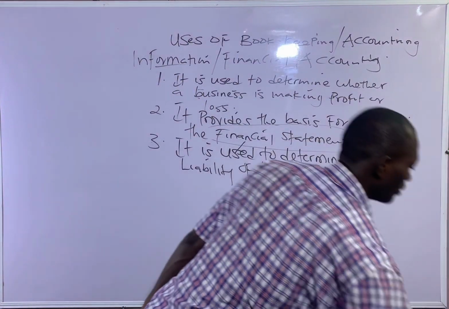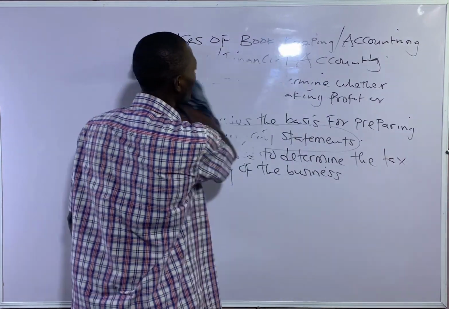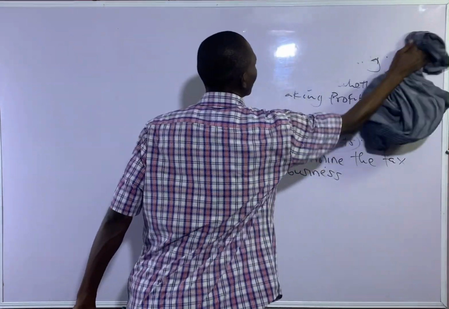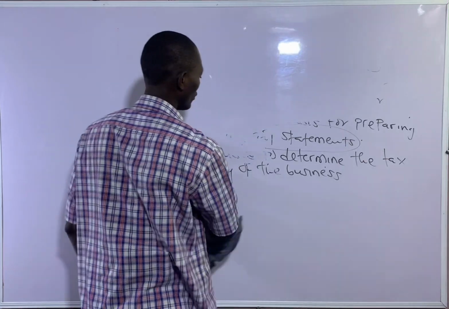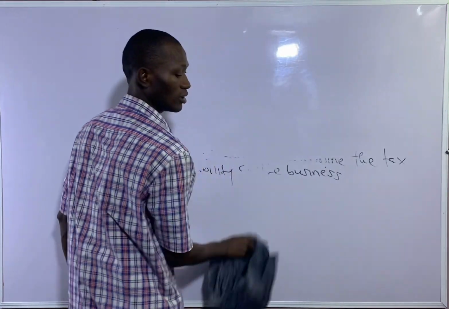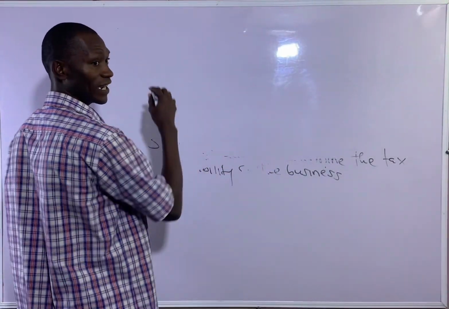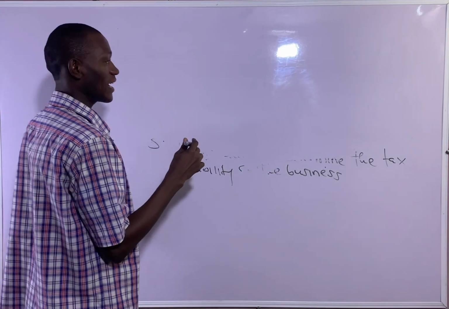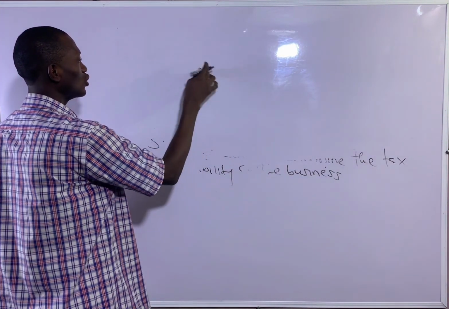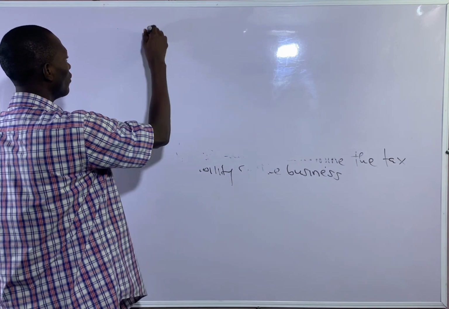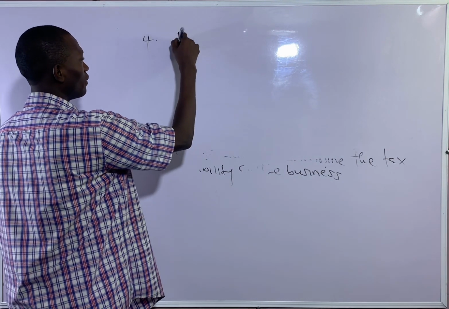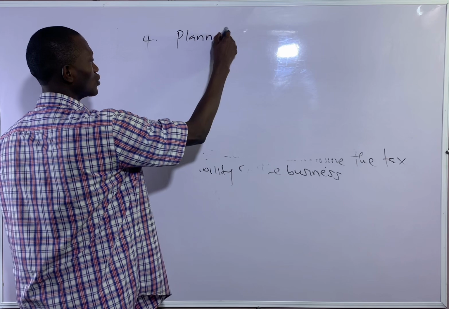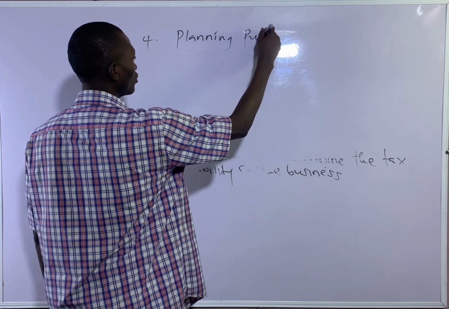Then number four: financial statements can be used for planning purposes.